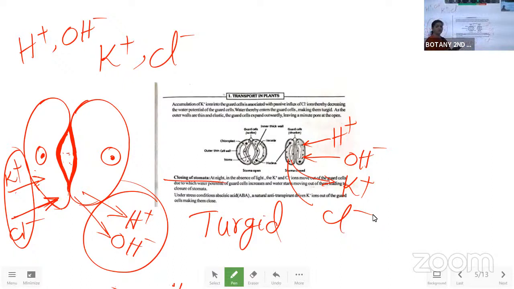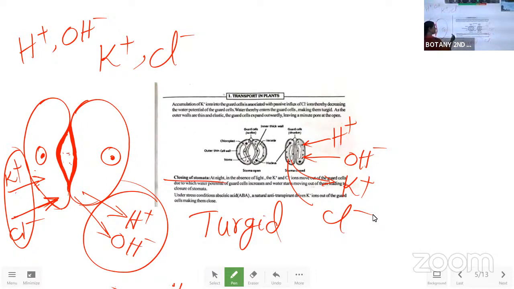So with this, the guard cells come to closure, which makes the stomatal apparatus to be closed. Like this, the stomatal apparatus opens and closes in the plant body.